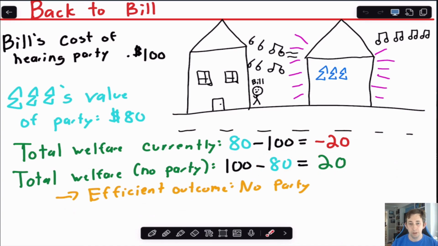So what we can see right away is that the efficient outcome in this case is that Tri-Sig shouldn't host the party, because the value that Tri-Sig gets from hosting is less than the cost to Bill of having to deal with this noise. If we thought about all these costs, we wouldn't have the party. That's the efficient outcome in this case with these numbers.